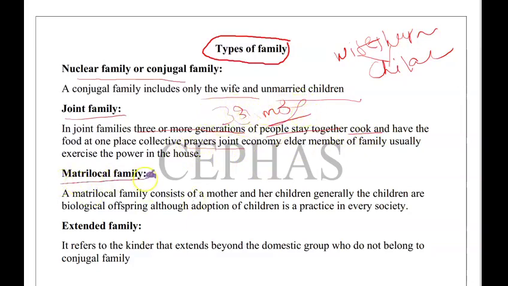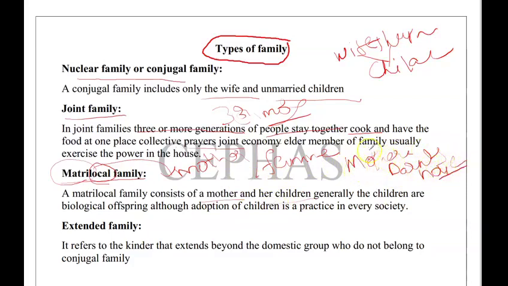Next, the matrilocal family. Matri means mother or feminine. Local means residence. A matrilocal family consists of a mother and her children, generally biological offspring, and they live in the mother's parents' house.